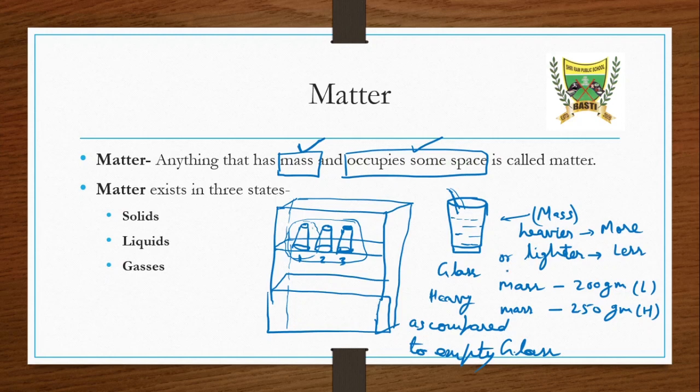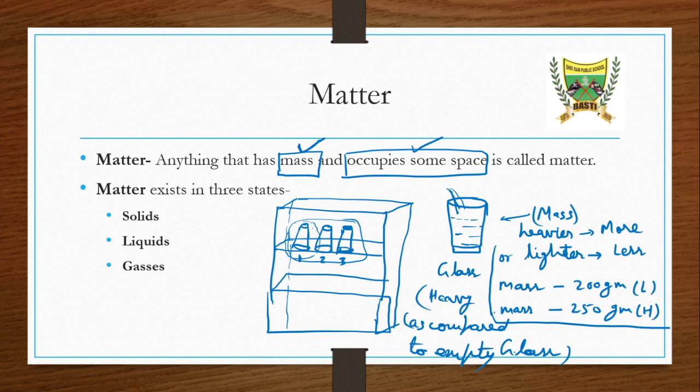When we pour some water in the glass, it becomes heavy. That means the mass of the glass is increasing. So if the mass is increasing, that means we have added some extra mass in the glass. It only means that something is becoming heavier.